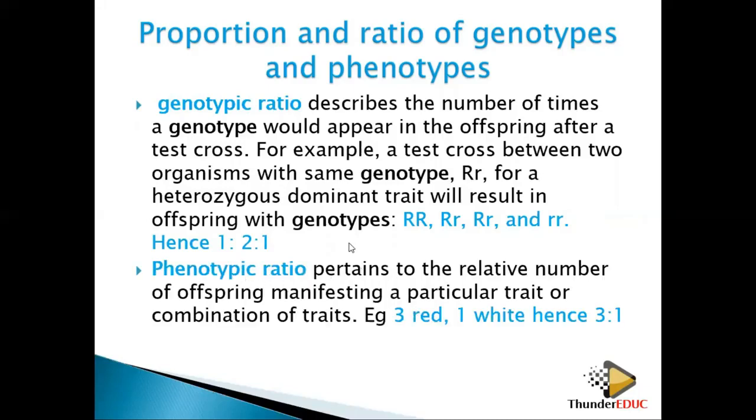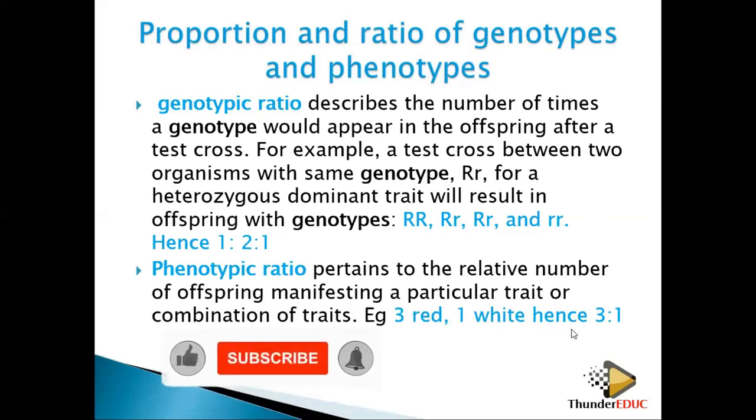And then for the phenotypic ratio, you see how many. They didn't give you the color. For example, if capital R is red and small r is white, then this one is going to be red. This one is also going to be red. Why? Because it has a dominant allele, which is masking the other. So it's going to be red 1, red 2, red 3, and only 1 white. So the ratio is going to be 3 to 1.